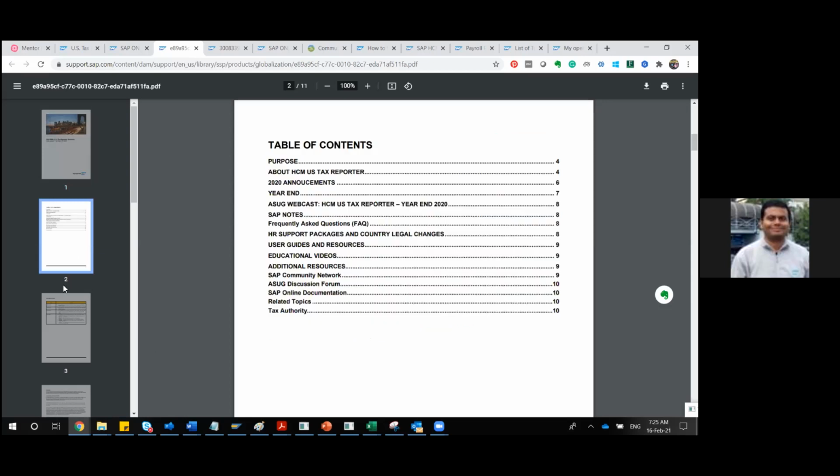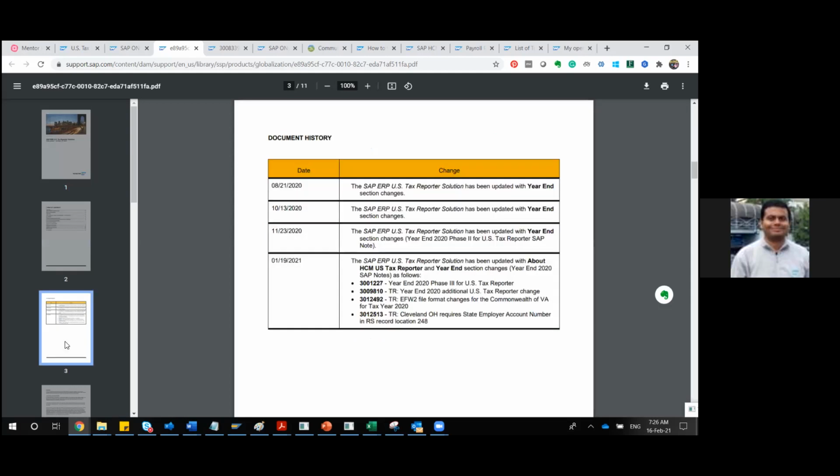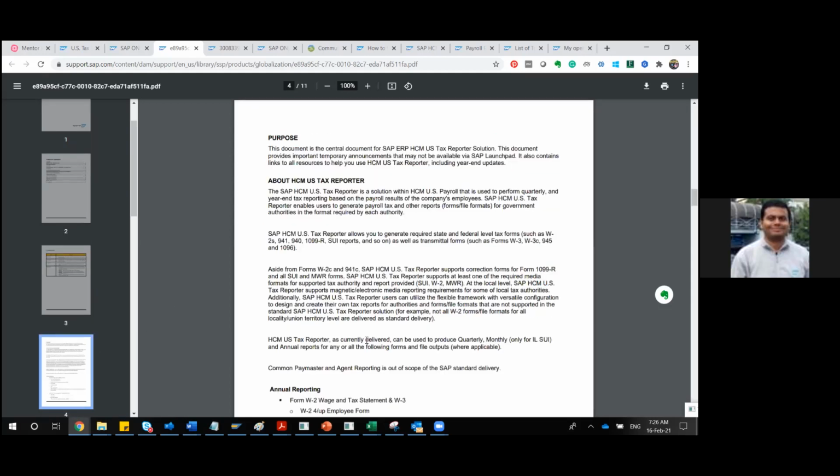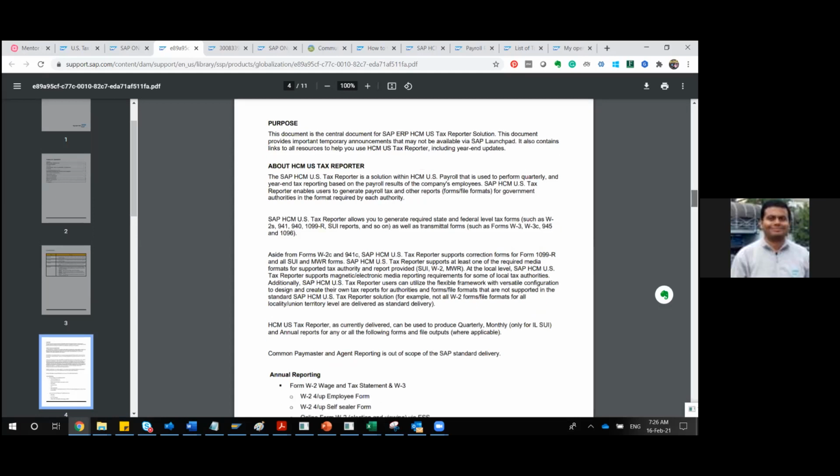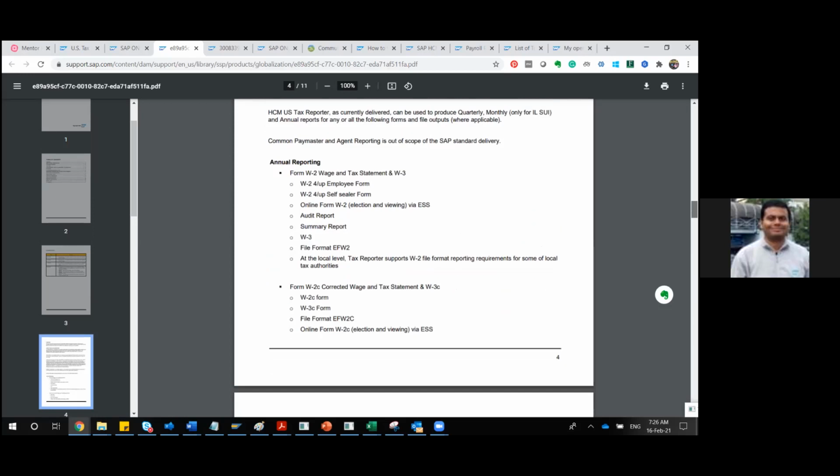These are not very lengthy, only some 5 to 10 pages. I'll just tell you the action points, the things you have to do as a functional consultant. You can see all the information here. These are reports, and from an annual reporting point of view, these are the reports.